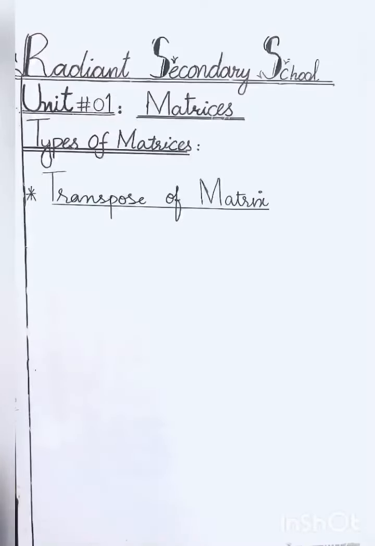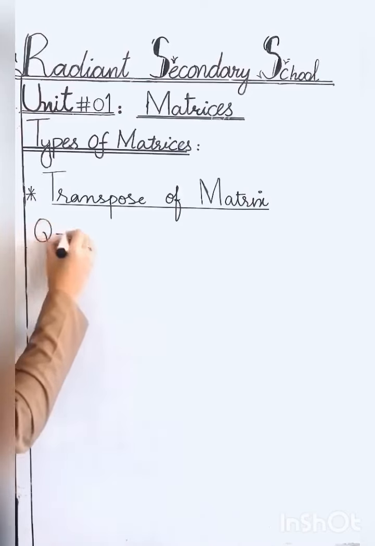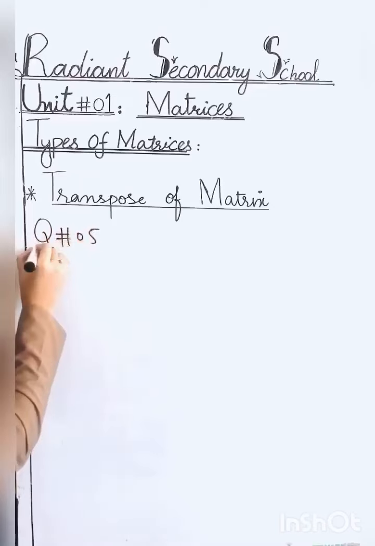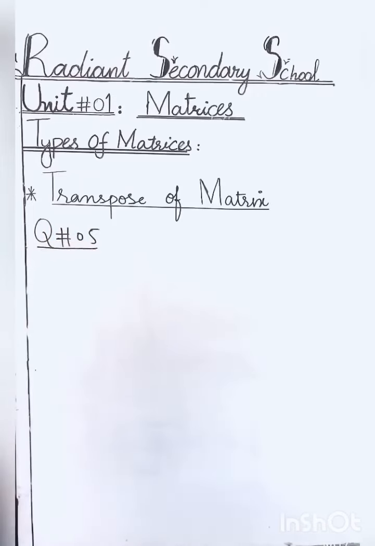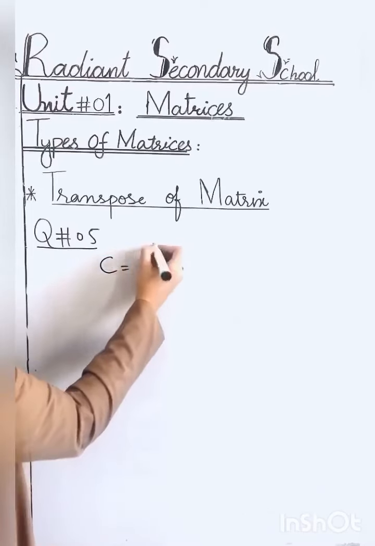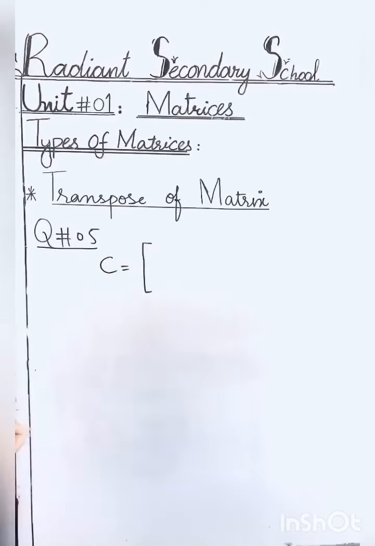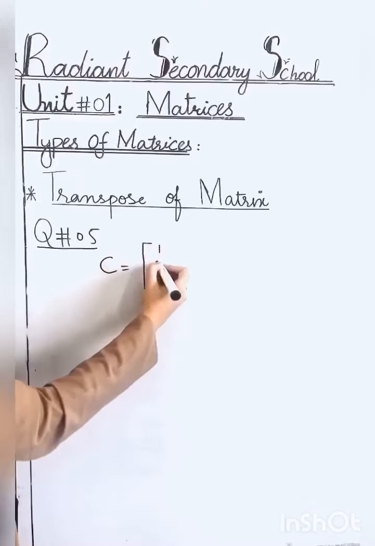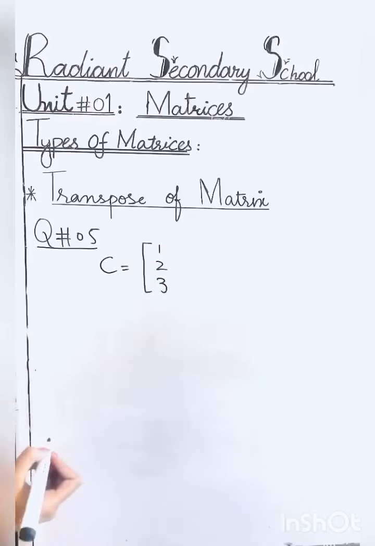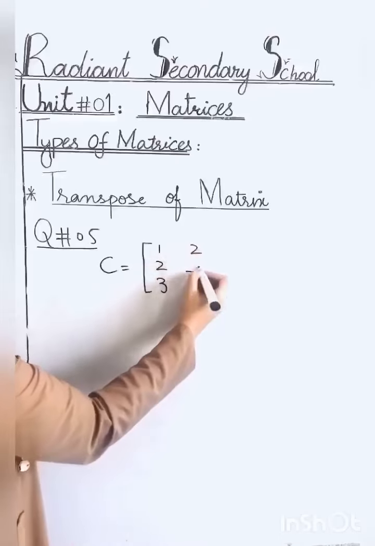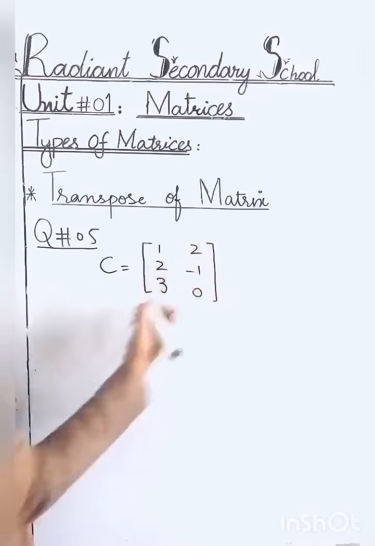Student, next is transpose of a matrix. How you will find out the transpose? By changing the rows into column or the columns into rows. For example, question number 5 of your exercise 1.2, I am taking the transpose of part C. C is equals to 1 2 3, 2 minus 1 0. This is a matrix C.